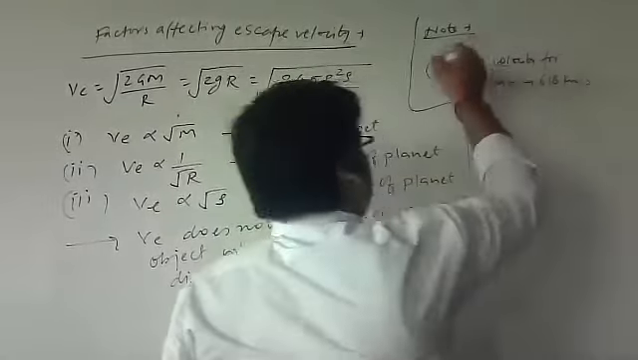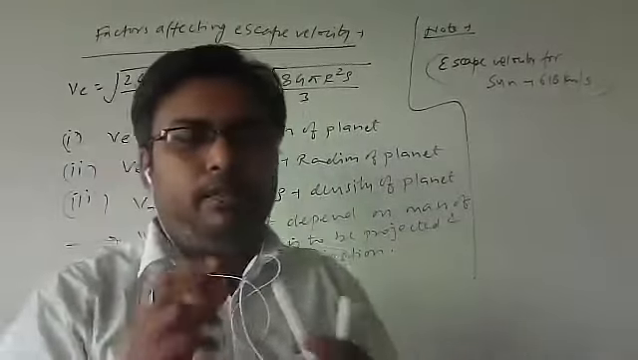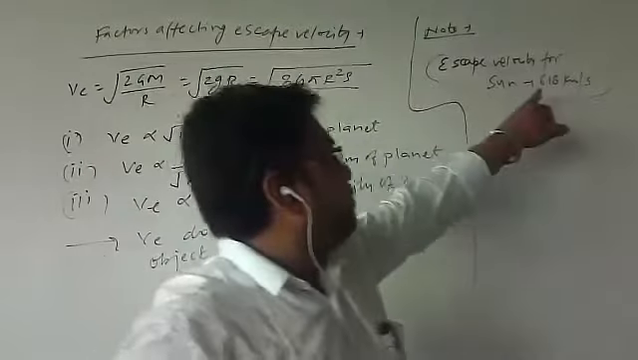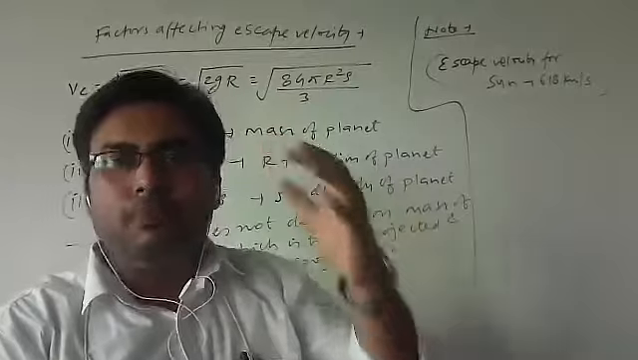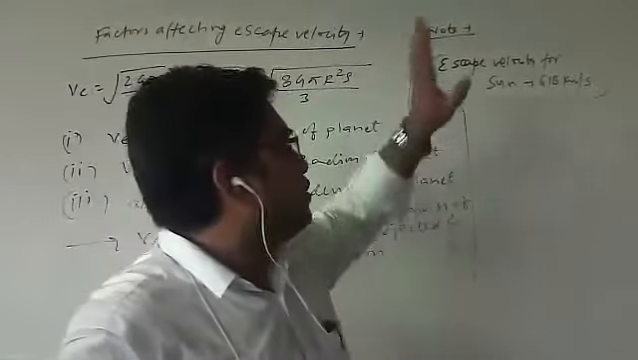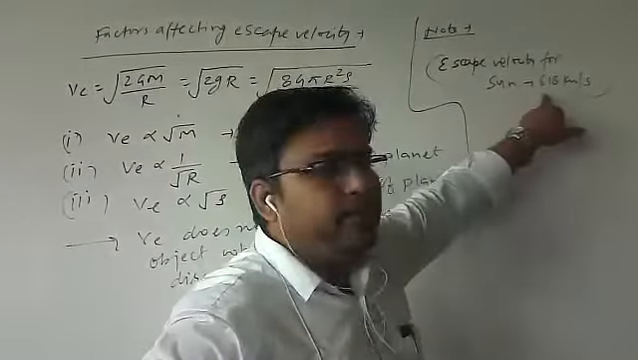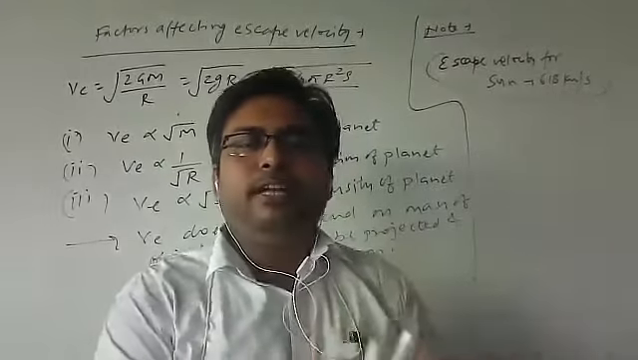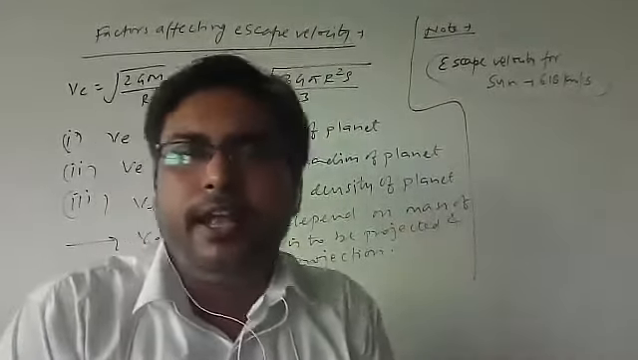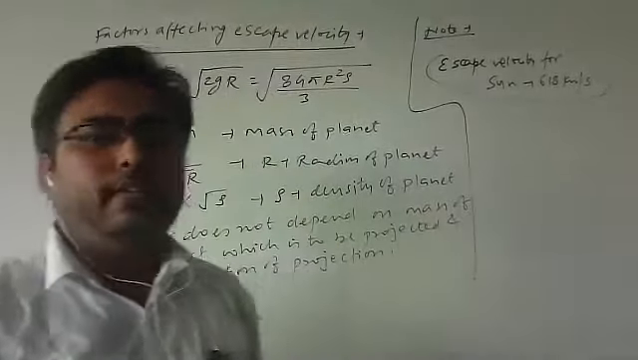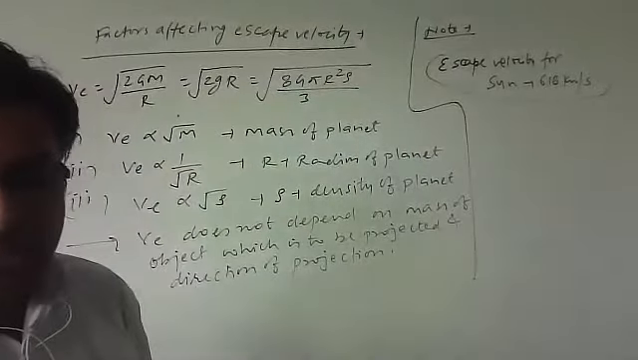But the particles or molecules which are present on the surface of sun are having velocity more than this escape velocity. That's why these particles are escaping from the surface of sun. That's why sun is not having any kind of atmosphere. That is the point of escape velocity. Now, quickly.